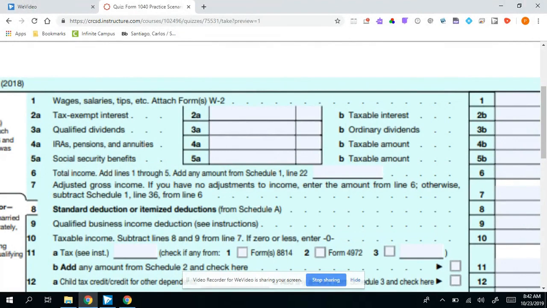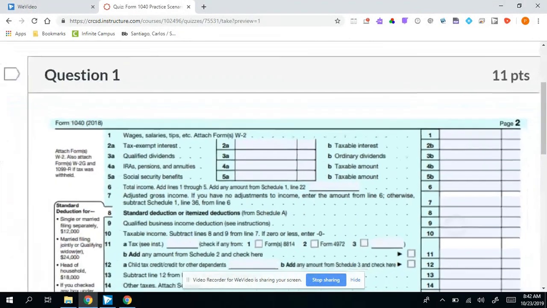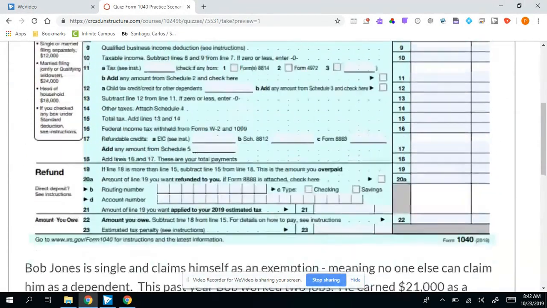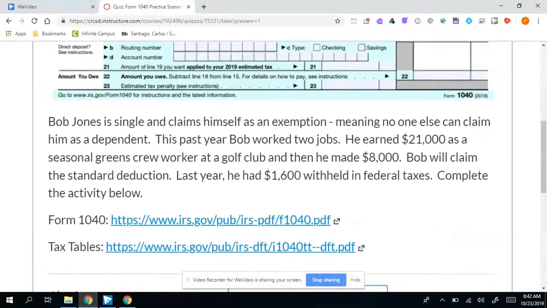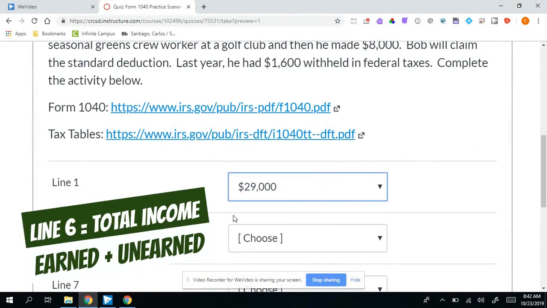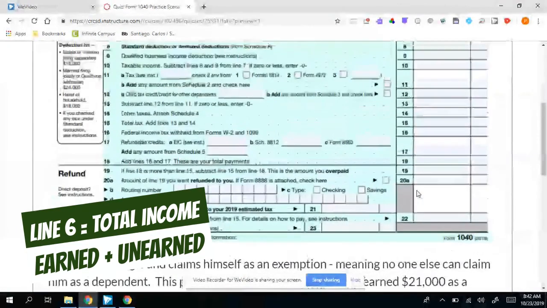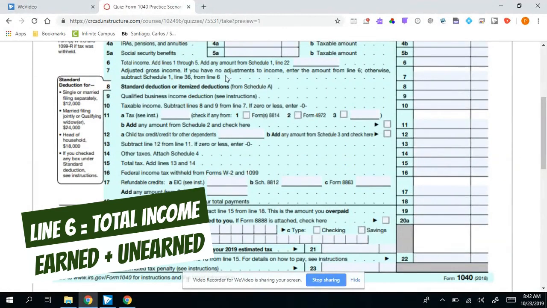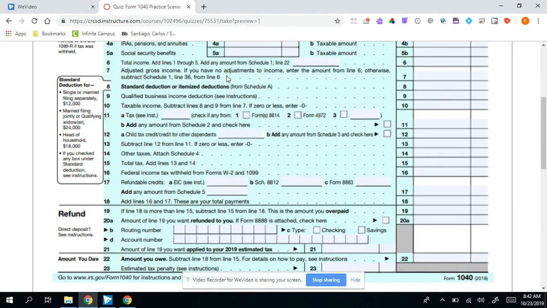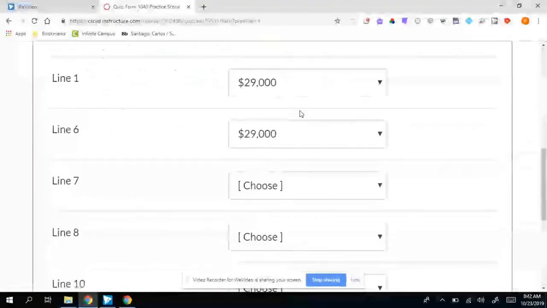And you can see line 6 just says total income. So add lines 1 through 5, and it's going to be the exact same as line 1 because we're not adding any additional income. So line 6 is also going to be $29,000 for Bob Jones. As we head back up to line 7, this is going to be our adjusted gross income. I'm not providing you guys with any adjustments to income. So that's pretty much just always going to be the same number as line 6. So line 7 is also going to be $29,000 for Bob.